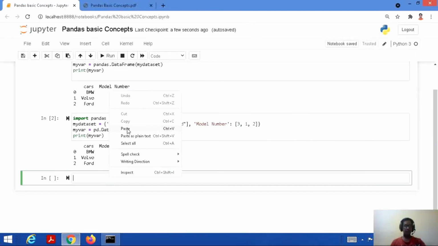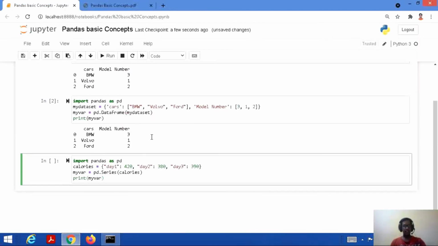Alright, import pandas as PD. We are creating a dictionary here, that is calories equal to day 1. We assigned 420 value to it. Day 2 we assigned 380 value to it, and day 3 we assigned 390 value to it. Okay, and then we are using again my variable and pd.Series. We did study about series in the previous tutorial. Again, I am just reminding you to please go through it.